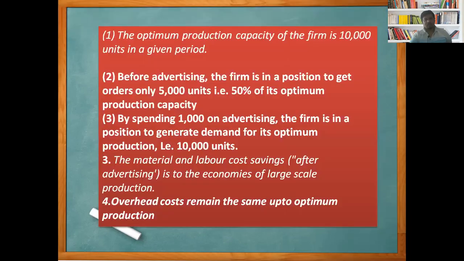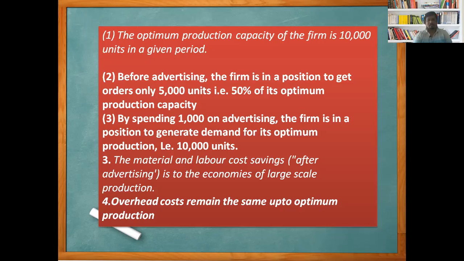Now look here. Before we do this experiment, or explain our point, some assumptions. I would like to explain with an example, and for the example we have taken certain assumptions. The optimum production capacity of the firm is 10,000 units in a given period.